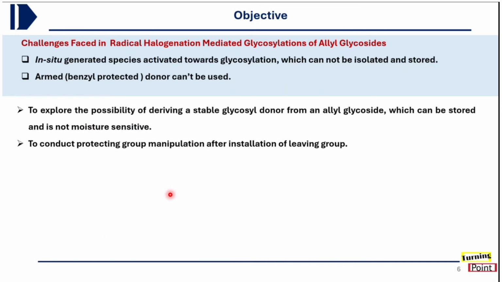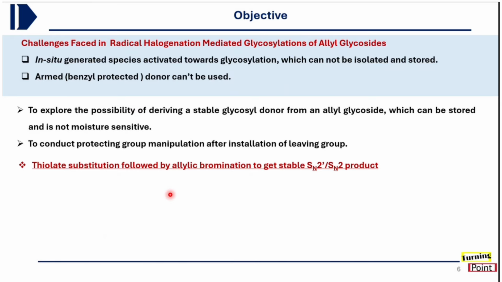So we started to explore the possibility of deriving a stable glycosyl donor from an allyl glycoside which can be stored and should not be moisture sensitive, and we were looking at whether protecting group manipulation could be performed after installation of the leaving group or not.